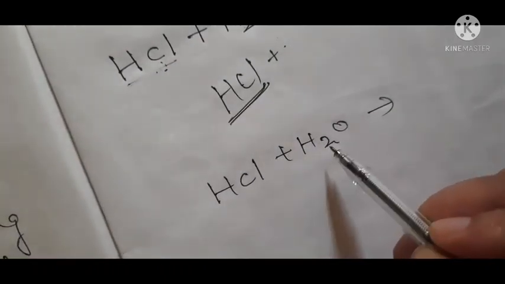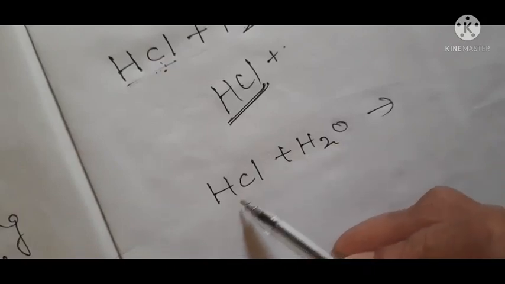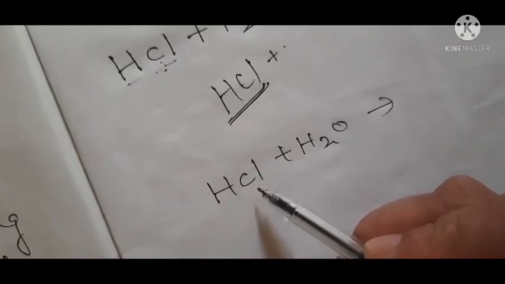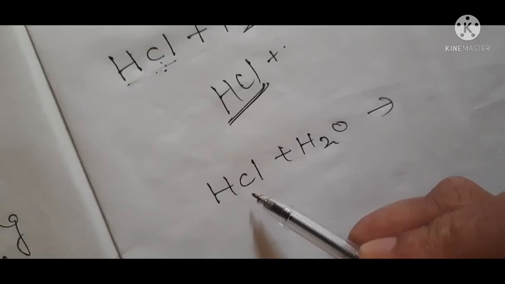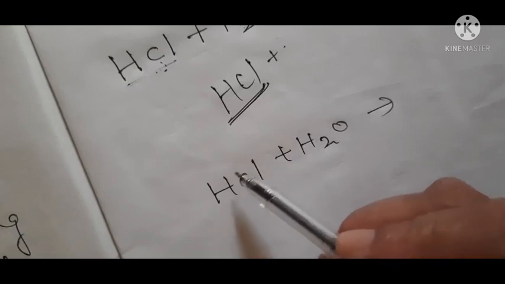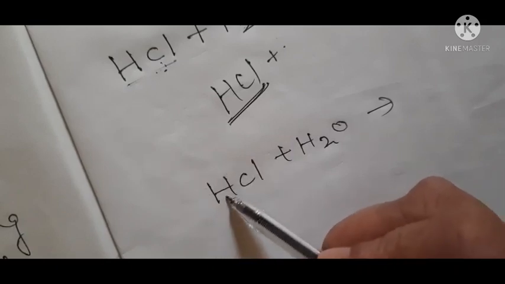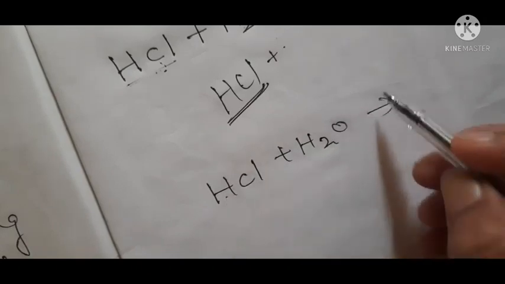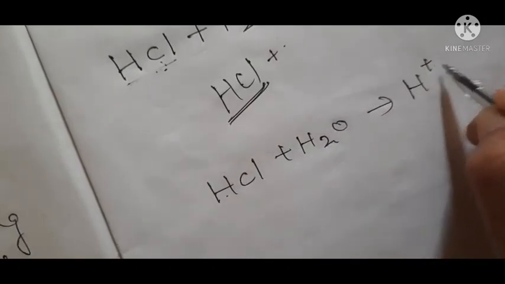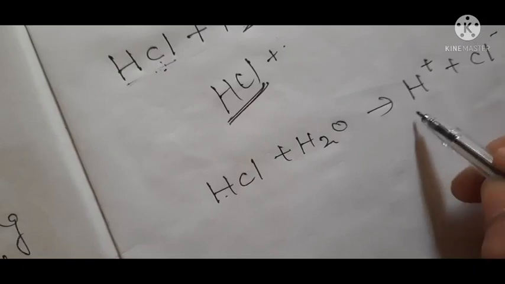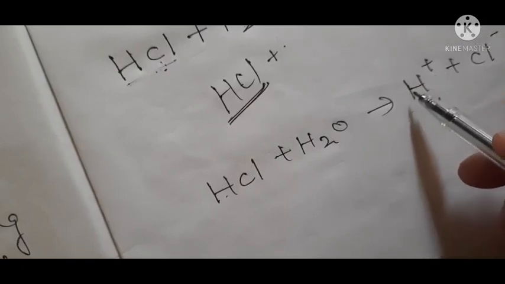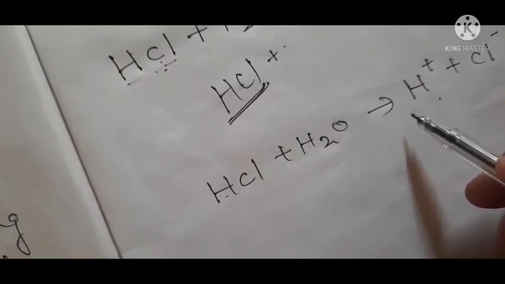So okay, this HCl, on addition of water, completely dissociates into H positive and Cl negative ions, and the whole of this H is converted into H positive ions. So in the solution, more H positive ions are there, so it behaves as a strong acid.